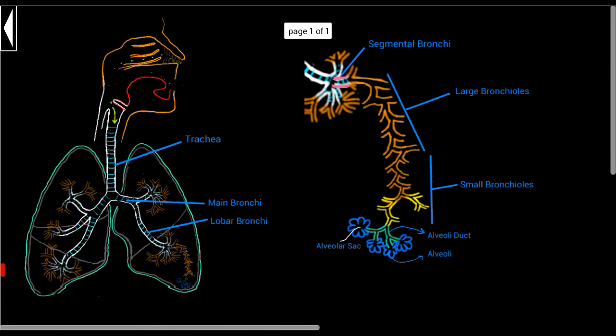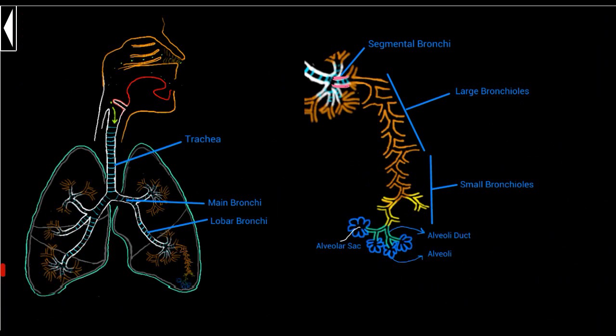So again, this is the part where mucus production occurs, and this is the part where bronchoconstriction occurs. So now you know what happens, how it all happens, and where it happens in an asthmatic lung.